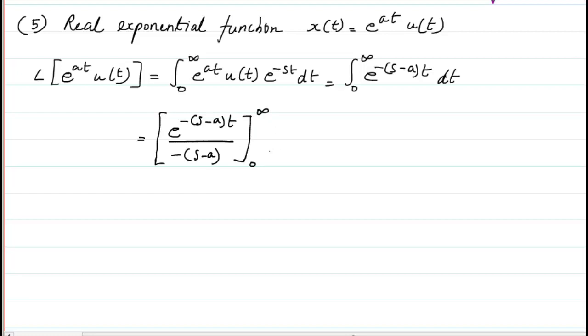Now here again, if you remember what I had said in the previous case, when it was e raised to power minus st and you had to put the limit of infinity, it will become e raised to power minus infinity minus e raised to power 0. But there is a chance when s becomes a negative value, because of which this becomes e raised to power st, and now when you put a value of infinity, it becomes e raised to power infinity minus e raised to power 0, where e raised to power infinity becomes infinity, so you cannot find the answer.